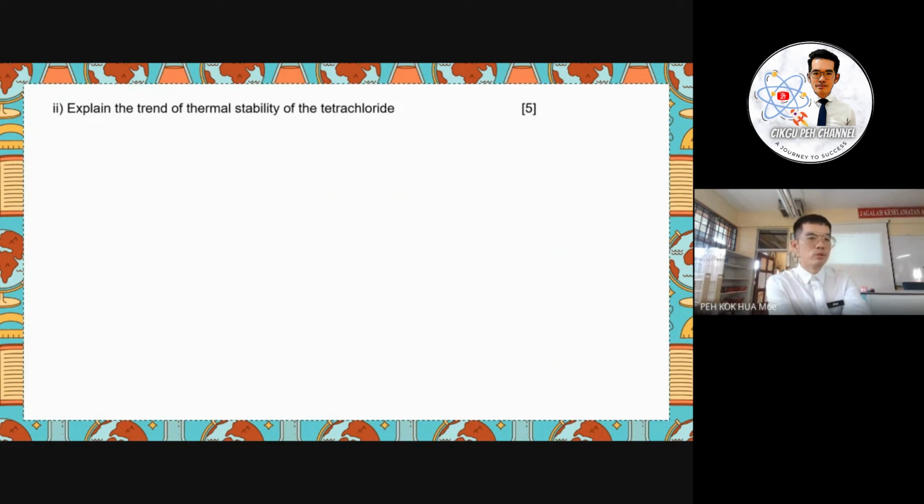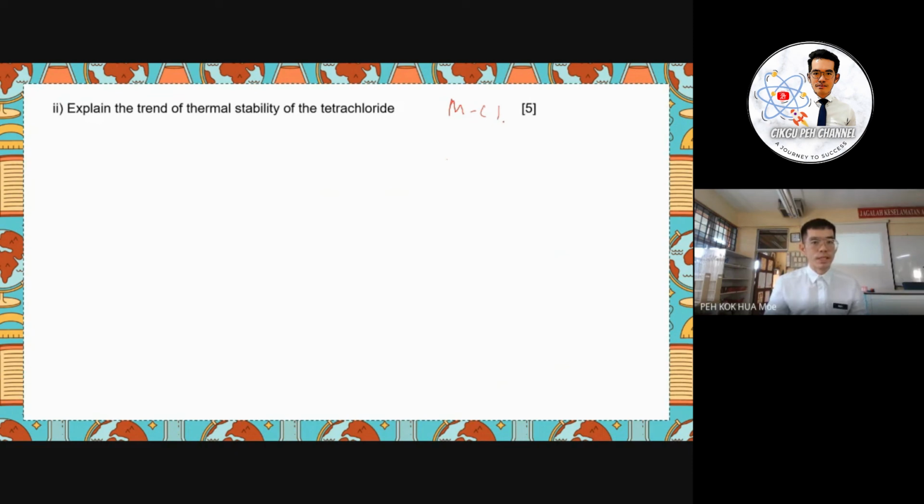Okay, as I already mentioned to you, if we explain the thermal stability, we discuss about the MCl bond. For the tetrachloride group 14, they are actually the simple molecule structure. When we discuss the melting point, we discuss the van der Waals forces. But here we discuss the thermal stability, we will discuss the MCl bond here.